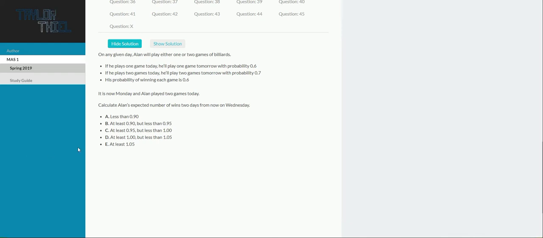To summarize this problem, this is a Markov process problem because you have transitions from one state to another. However, something that sticks out to me in terms of approach is that there's only two states. He plays either one game or two games. And in terms of long run expected values, none of that's going on here because we're just going from Monday to Wednesday, so there's only two transitions.